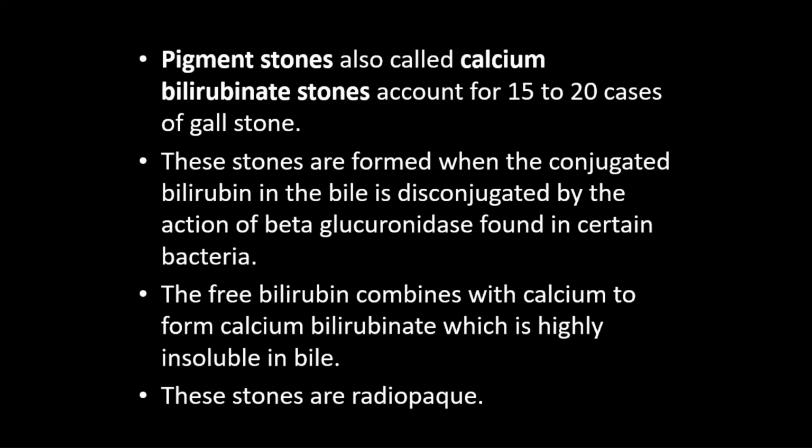In this way, calcium stone is formed, and these stones are radio opaque, meaning these stones can be seen in the X-ray.